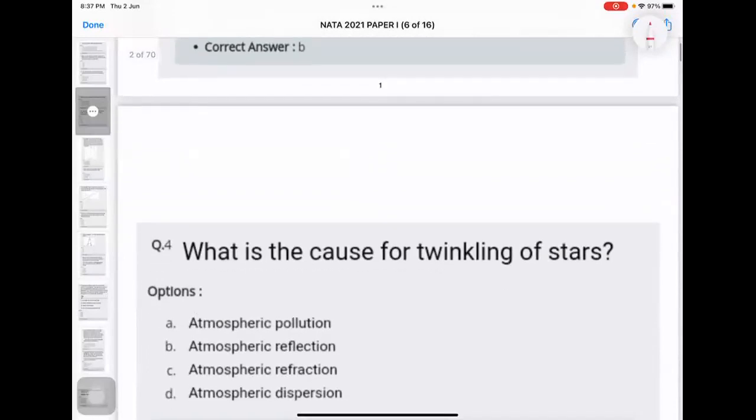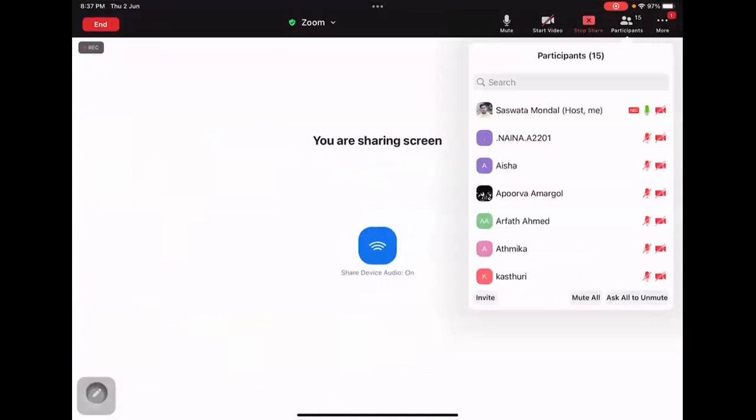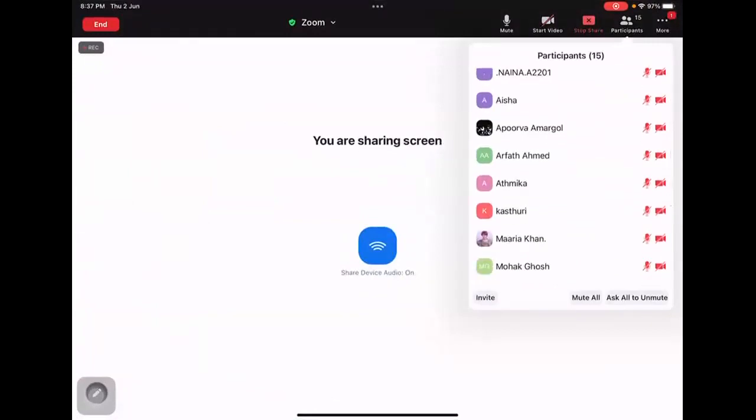What is the cause of twinkling of star? C, atmospheric refraction. Okay, others also please try to answer. I cannot see the rest of your names on my screen, so I just go back to my screen once again. Okay, Aisha is there, Naina is there, Arfat, Apruva, Atmika, Kasturi, Maria.